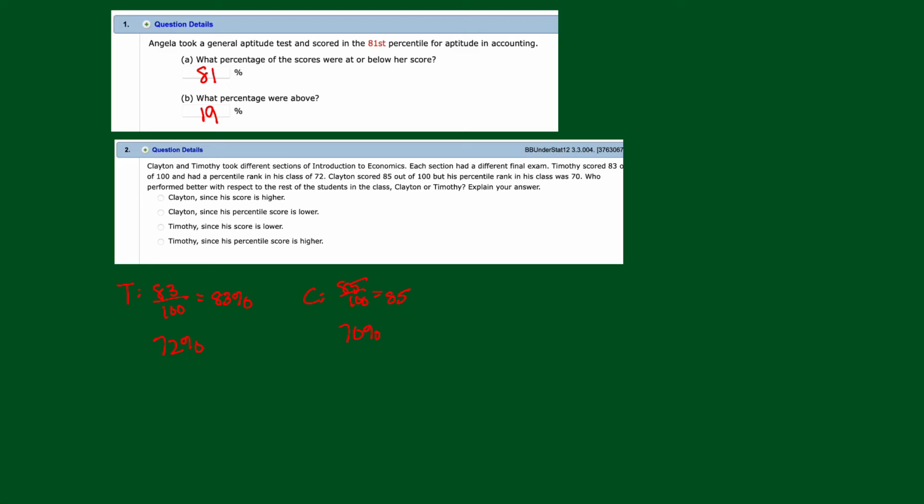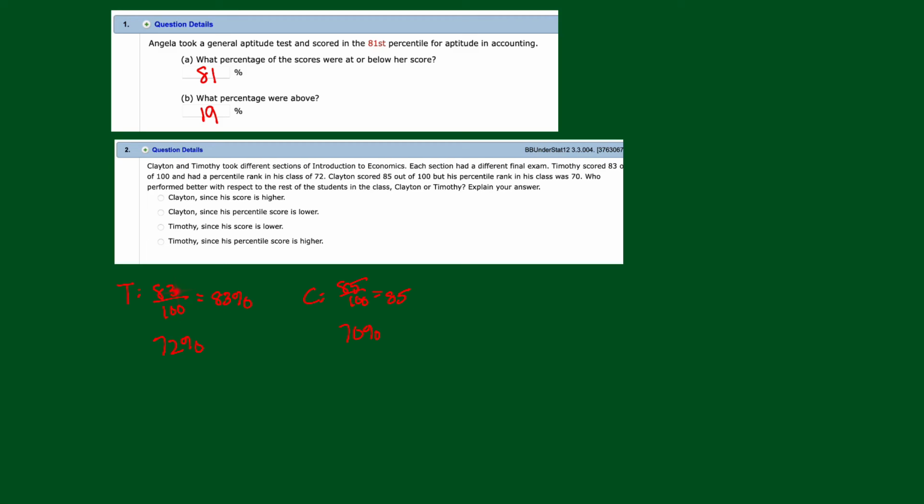All right, who performed better with respect to the rest of the students in the class? Well, just who had the highest percentile. Looks like Timothy was in the 72nd percentile, so he scored better than 72% of all the test takers, whereas Clayton scored better than only 70% of the takers. So I think we can answer this one with